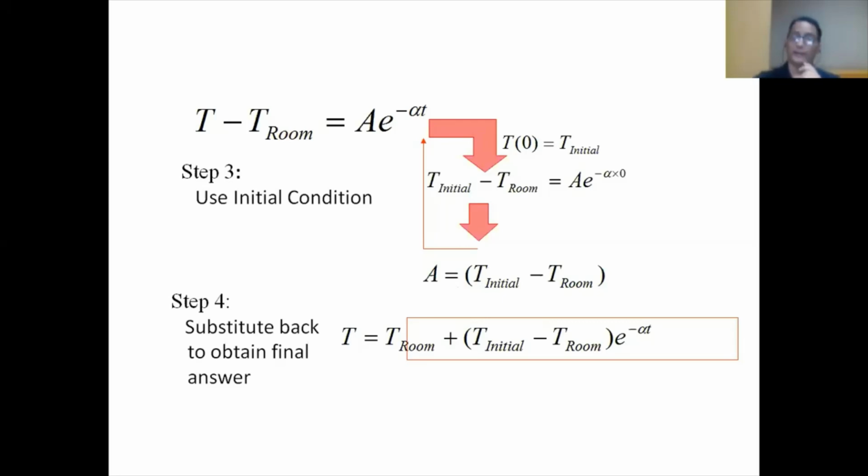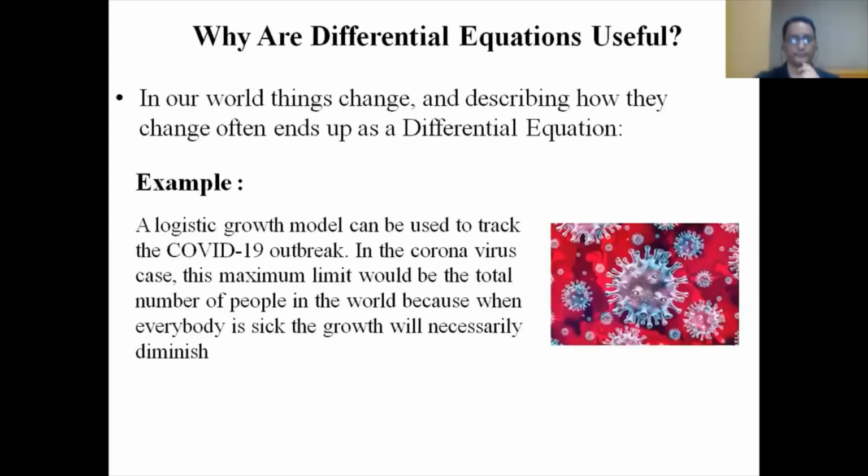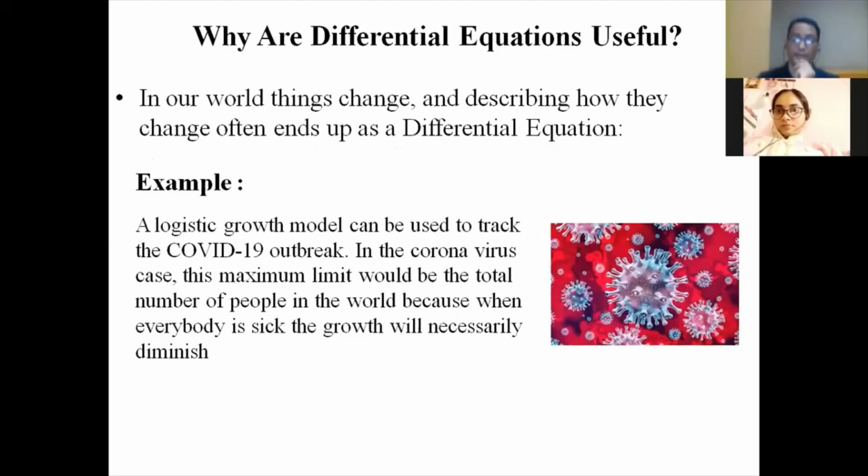There are other different applications of Newton's law of cooling. For example, investigation. It can be used to determine the time of death, computer manufacturing, solar water, calculating the surface area of an object. So that means this is why differential equations are useful. In our world, things change, and describing how they change often ends up as a differential equation.